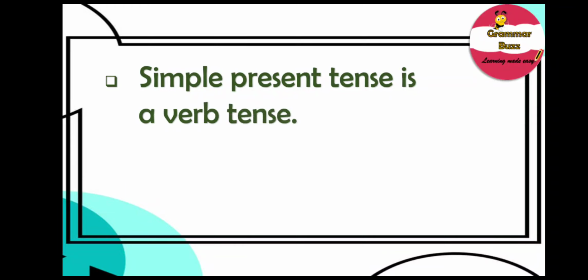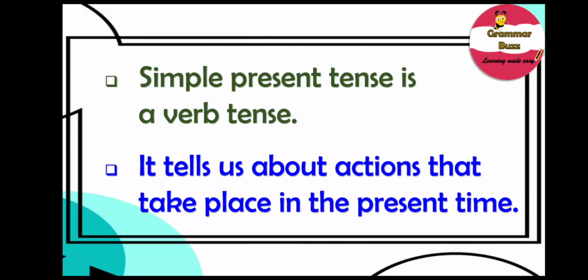To begin with, my favorite question. You know it, right? What is simple present tense? Well, simple present tense is simply a verb tense. You already know that tense tells us about time. So simple present tense is simply a verb tense, and it tells us about actions that take place in the present time. Actions that happen continually in the present, like every day, every week, or every month maybe.